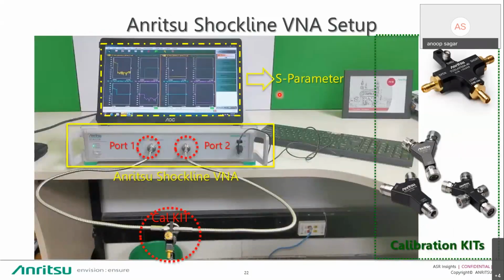This is the actual Anritsu vector network analyzer. This is the ShockLine VNA up to 43.5 gigahertz. This is the display of your S-parameters, and this is your calibration kit. This is the test port for connecting your DUT. The calibration kit is available in K type or N type, again based on your requirement or DUT port.